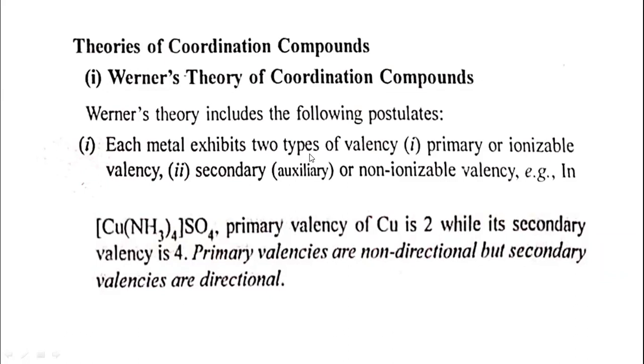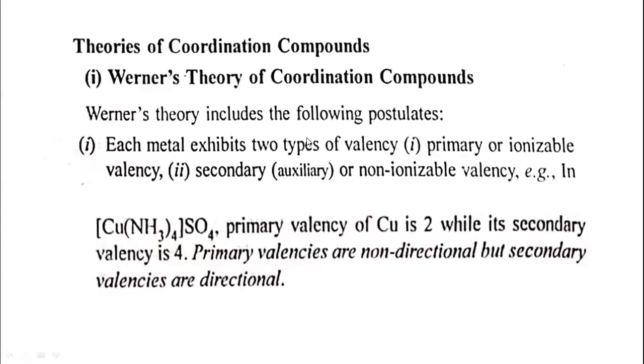It means in a coordination compound, generally each metal has two types of valencies. The first valency is called a primary or ionizable valency, and the second valency is a secondary or non-ionizable valency.